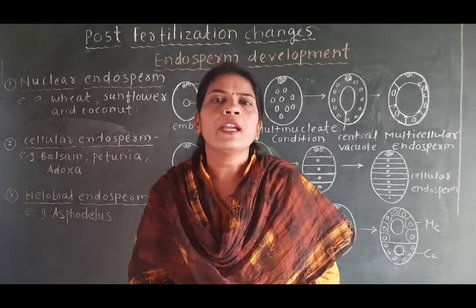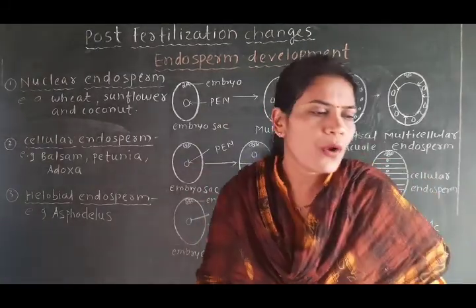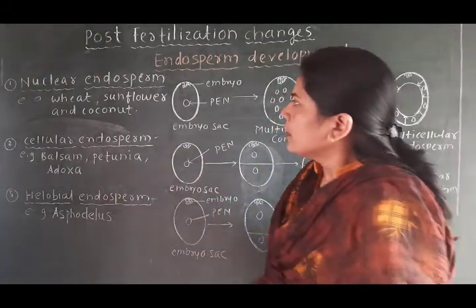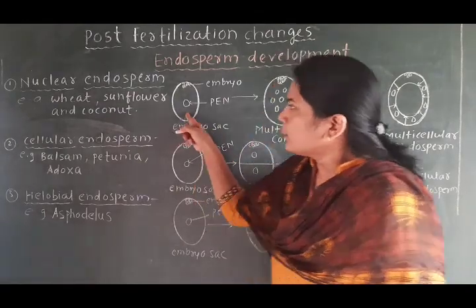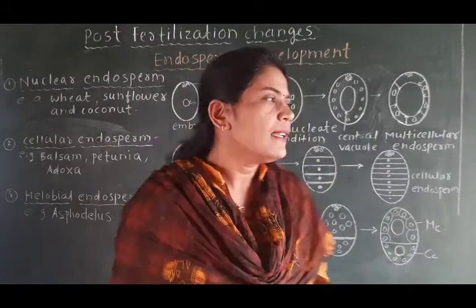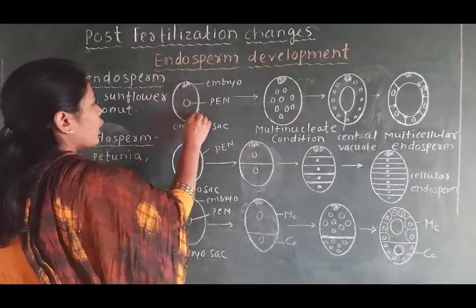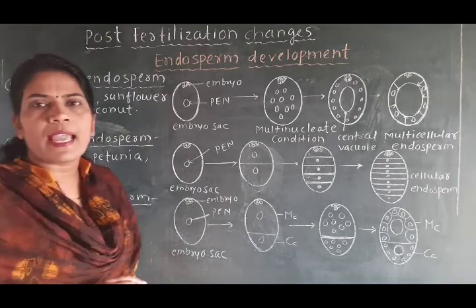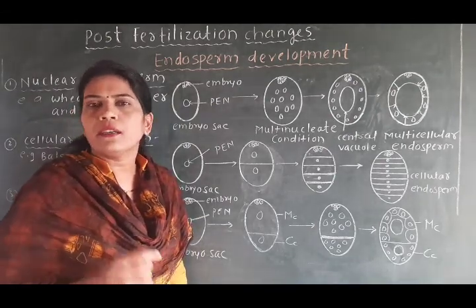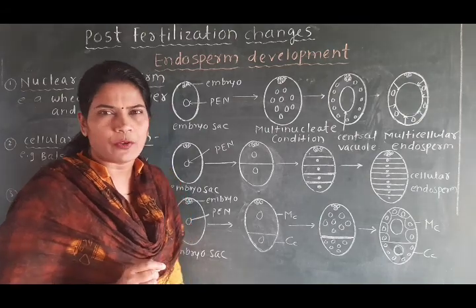Then what is meant by nuclear endosperm? See here, I have drawn the figure, and the name of this figure is the embryo sac. Now all of you know that this embryo sac is formed in the ovule. Another name for the embryo sac is the female gametophyte.